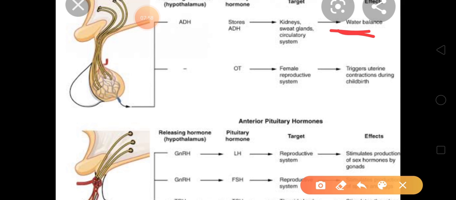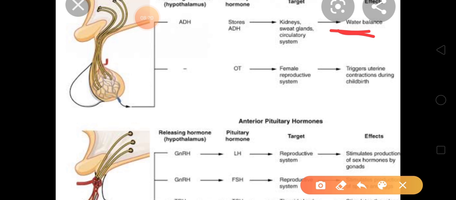That means from the kidney, the excess of water is being reabsorbed again. So this ADH will act on that part of kidney and the water will be reabsorbed. This is the main function